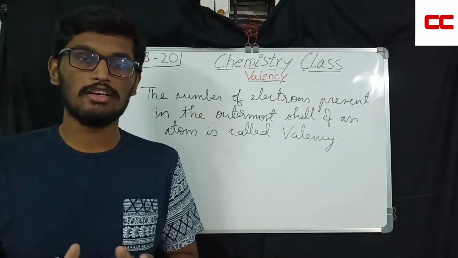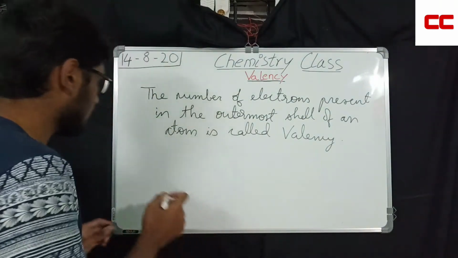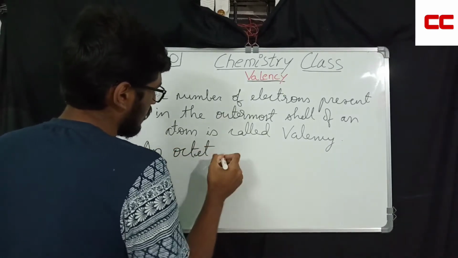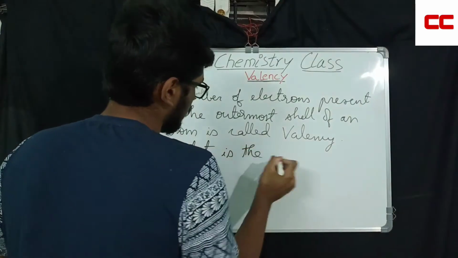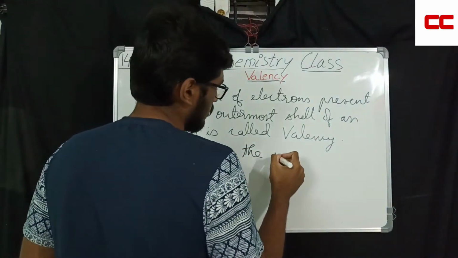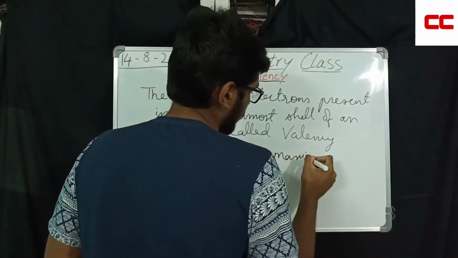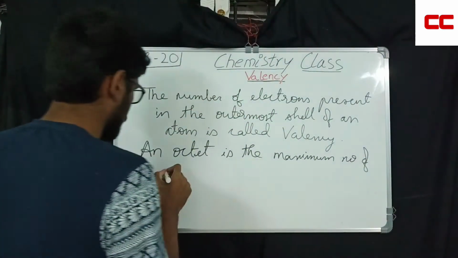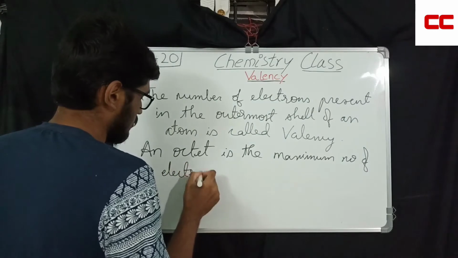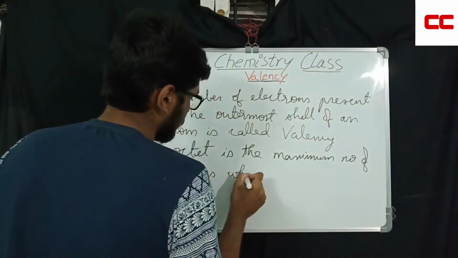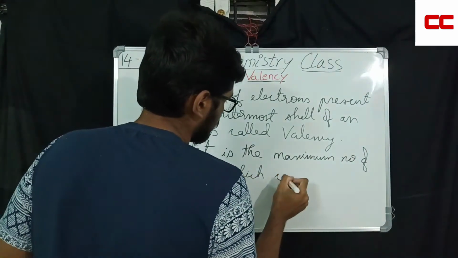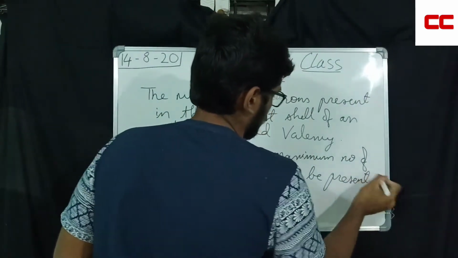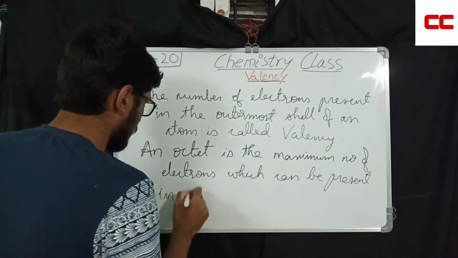Let's see what an octet is. An octet is the maximum number of electrons which can be present in the outermost shell.